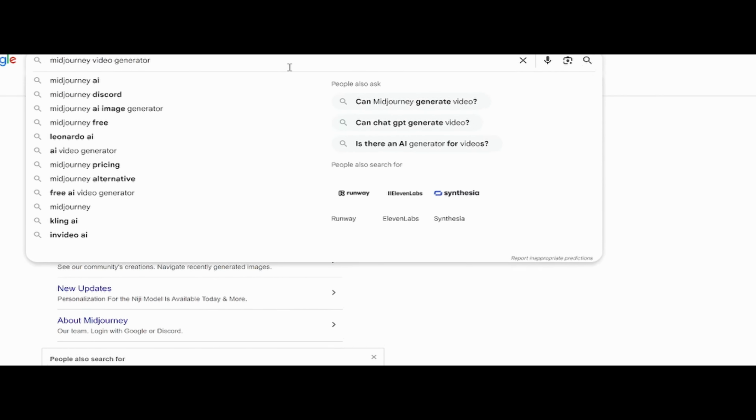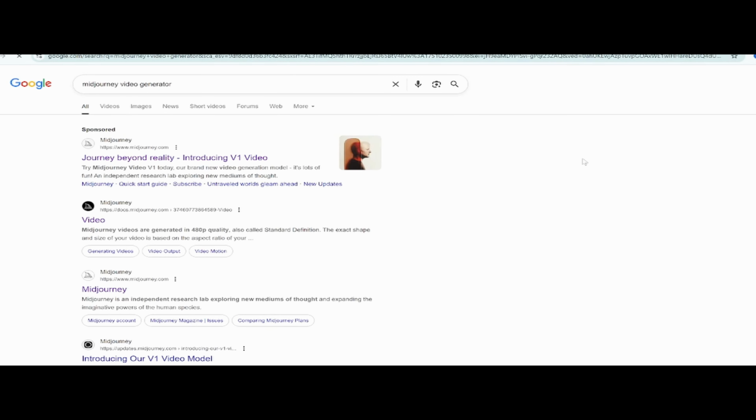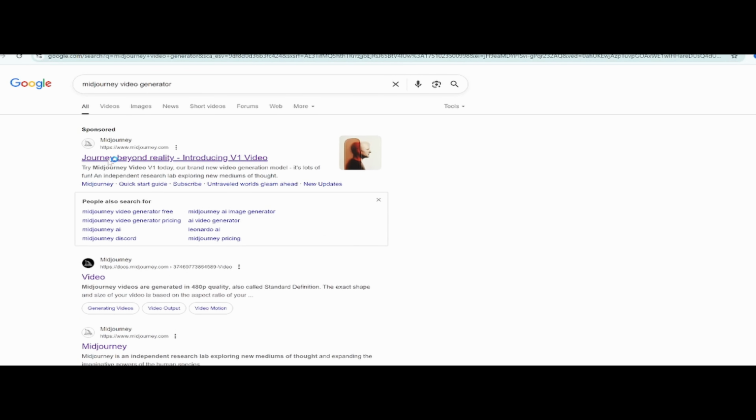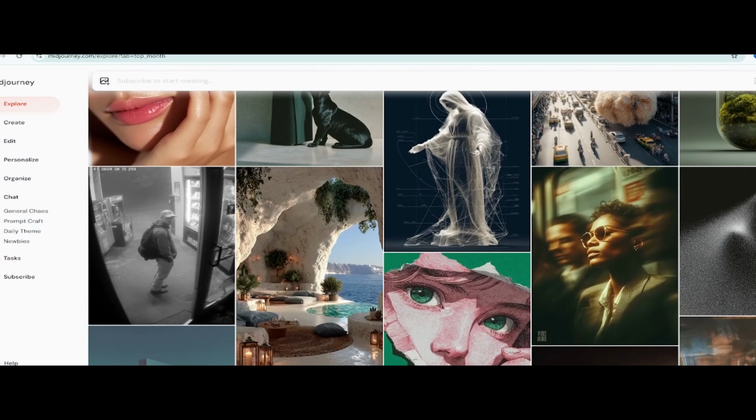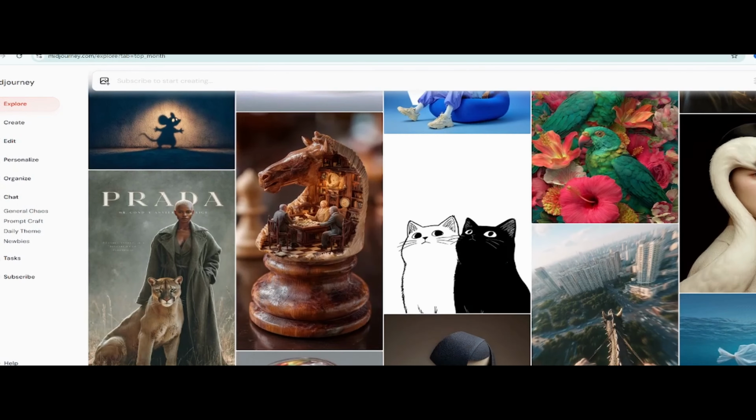Alright, first up, we are testing the Midjourney Video Generator. Now, most of you probably know Midjourney for its stunning AI images, and yes, you still access it through Discord. But forget all that complicated setup stuff for a second, because today we are jumping right into what matters. Once you are inside, just head to the Explore page. It's packed with trending reels and visuals, and here is the cool part: on the left side, you have got access to inspirational prompts you can literally copy and tweak.